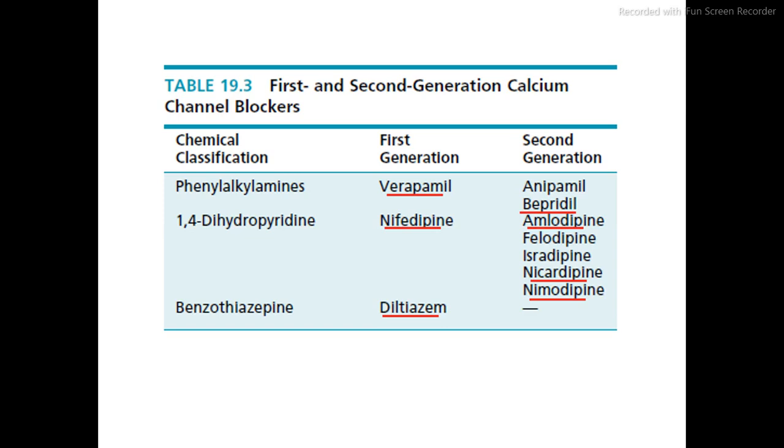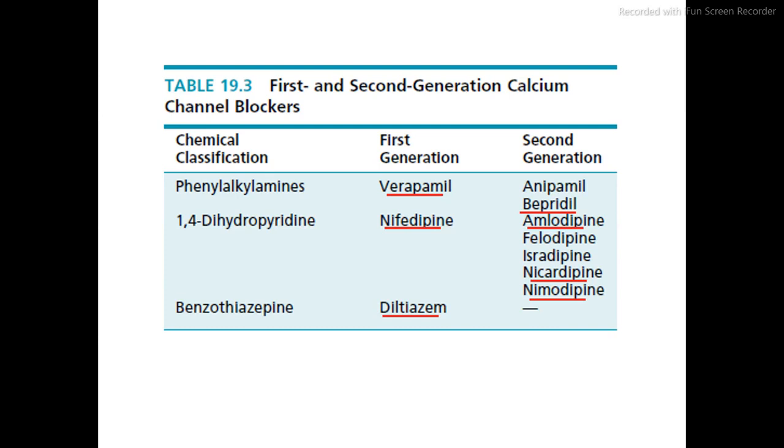Now this is the classification of the calcium channel blockers. The calcium channel blockers are further subclassified into 3 different subclasses, and these are further subclassified into 2 generations. The first subclass is the phenylalkylamines, which is further subclassified into verapamil and piperidine.